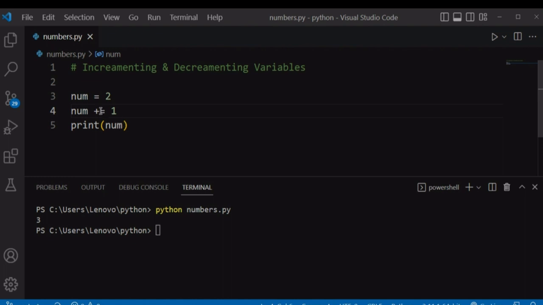But you can also use multiplication to multiply our original number by 10 using this shortcut version, which is just num multiplied by equal to 10. And this will take our original number, which is 2 multiplied by 10. So it will return 20, hopefully, which is right there.